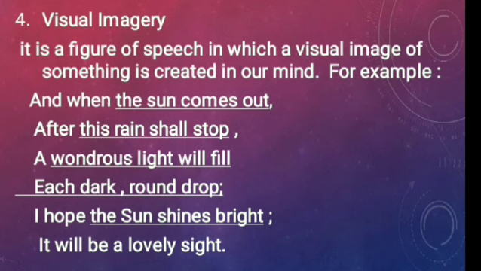Now, all these words, if you imagine them, whenever we see such a picture, definitely comes to our mind the sun, how the sun will come out, how the rain will fall on the thick leaves, and then how the raindrops would go under the thin leaves, the poor leaves, and then the poet says that the rain stops, and afterwards a wondrous light. So each round, these are the words, when we read the poem, an image was created in our mind. So that is called a visual imagery.